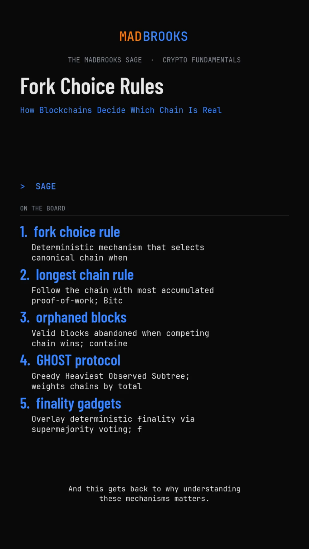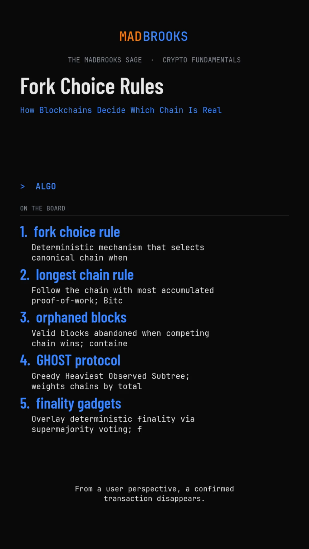And this gets back to why understanding these mechanisms matters. When you use a blockchain, you're trusting a specific set of rules to determine what's real. If you don't understand whether you're getting probabilistic or deterministic finality, you don't actually know what security guarantees you have. You mentioned chain reorganizations. For someone listening who's never experienced one, what does it actually look like when your transaction gets caught in a reorg?